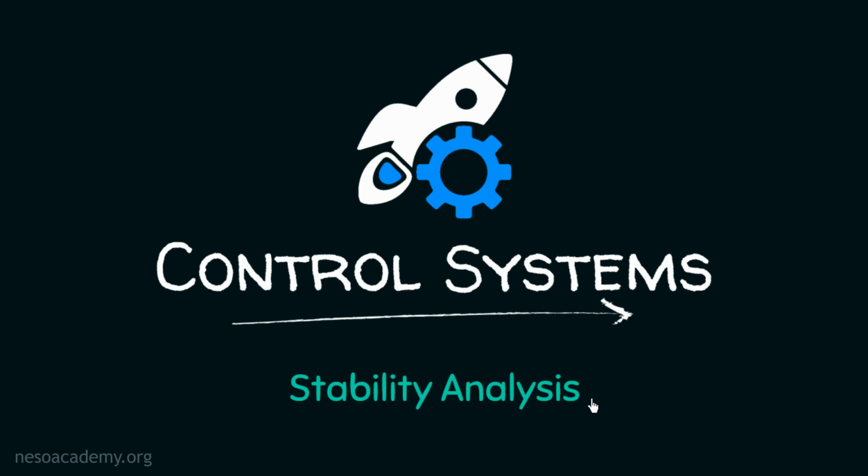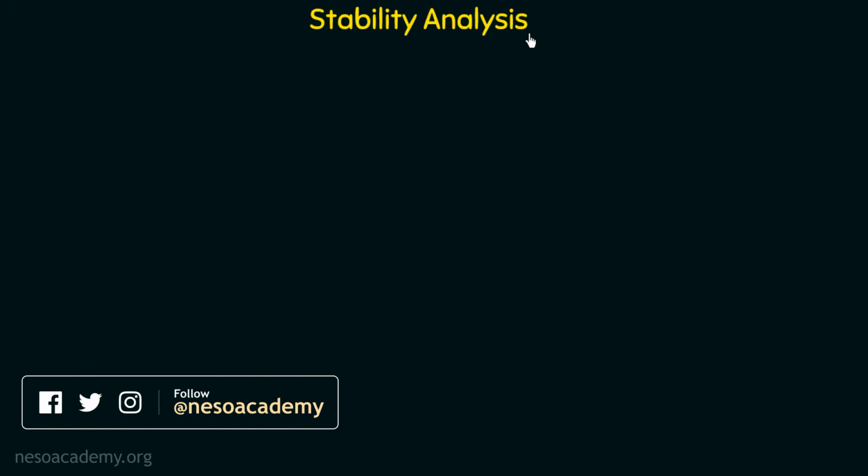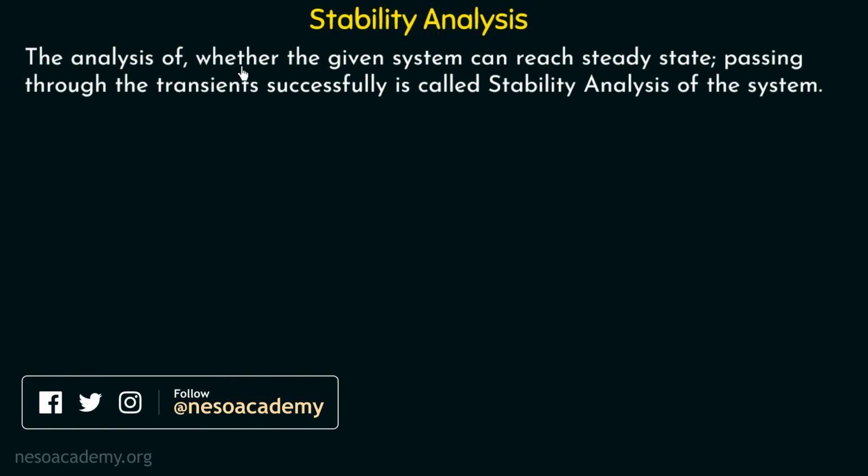So let's get started. We will start with the definition of stability analysis. The analysis of whether the given system can reach the steady state passing through the transient successfully is called the stability analysis of the system. There are three terms in this definition which may look alien to you at this point of time. The first one is the steady state, the second one is the transients, and the third one is the stability.